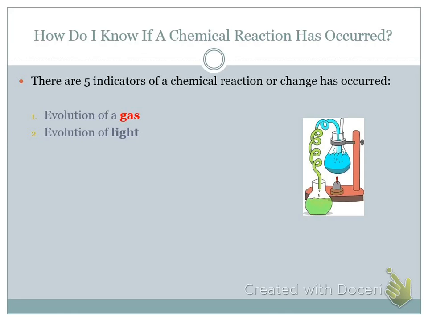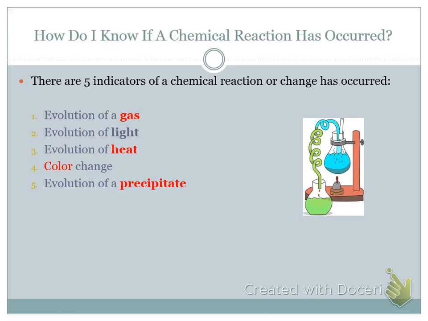The evolution of light. Is light produced in the chemical reaction? Is heat produced in the chemical reaction? Or does the heat go down? Is there a temperature change up or down that occurs when the two types of matter interact with each other? Is there a color change? And again, a color change may be evidence of a physical change. So you have to ask, is it one type of matter that the color is changing, or is it two types of matter interacting with each other to cause the color change?